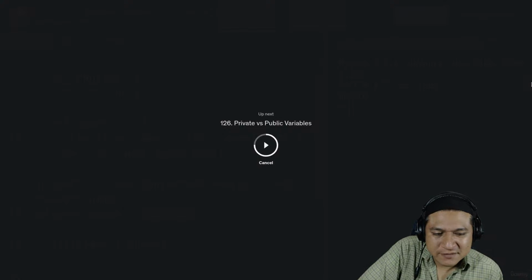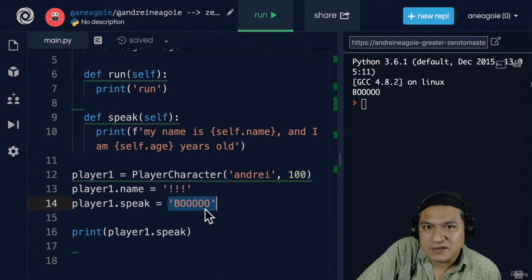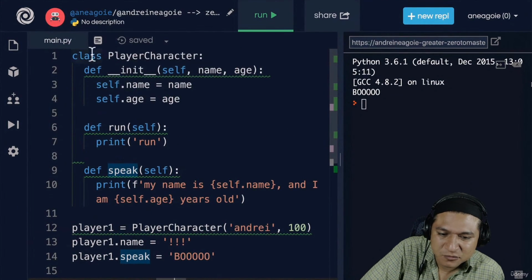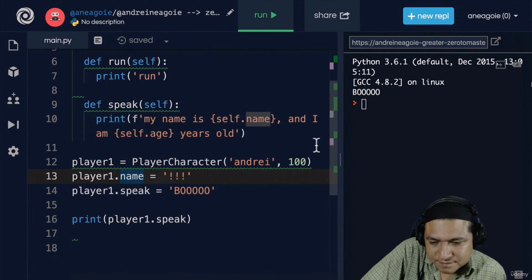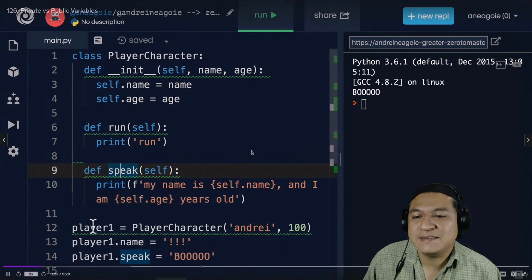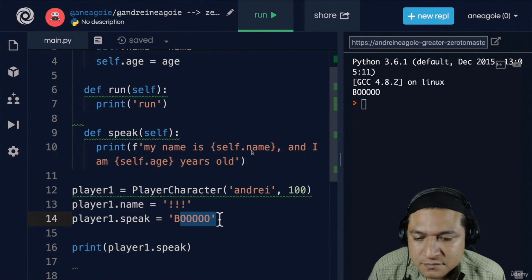I've seen that with lazy programmers. In the previous video, every single attribute we did is public, that is, we overwrote the functions name and speak, and now all that hard work that we did in our class so far has been overridden by this. I mean, sure, if we instantiate a new object, we will have our run and speak, but player one now is completely useless. It has no name and speak, well, it just says completely useless.